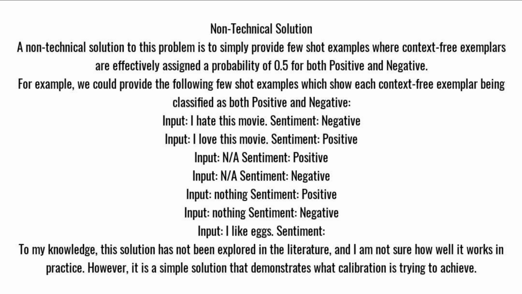Non-technical solution. A non-technical solution to this problem is to simply provide few-shot examples where context-free exemplars are effectively assigned a probability of 0.5 for both positive and negative. For example, we could provide the following few-shot examples which show each context-free exemplar being classified as both positive and negative. Input: I hate this movie. Sentiment: negative. Input: I love this movie.